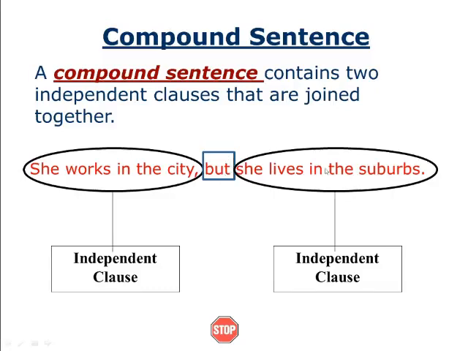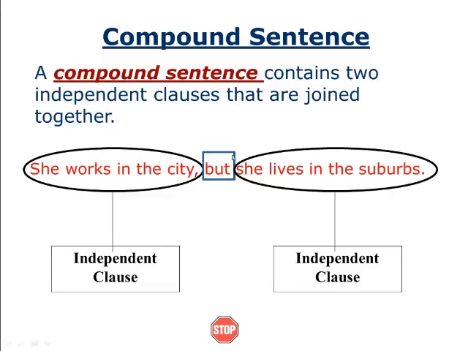But she lives in the suburbs. Apart from this word, if you read she lives in the suburbs, it's okay, no problem. The meaning is clear. The same way, she works in the city, the meaning is clear. So if you are getting the meaning without depending on the other sentence, it is an independent sentence. Independent is a free sentence.